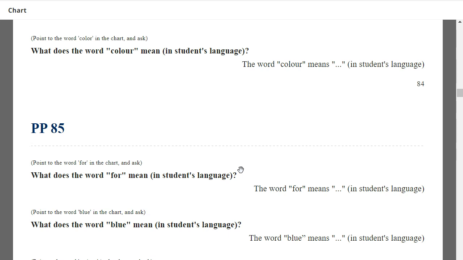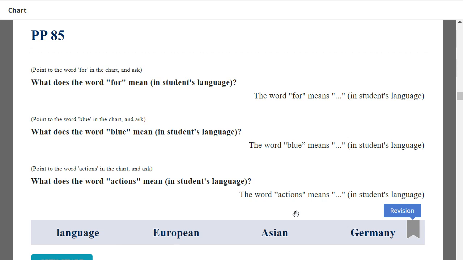What does the word for mean in Japanese? The word for means ために in Japanese. What does the word blue mean in Japanese? The word blue means 青 in Japanese. Very good. What does the word action mean in Japanese? The word action means 行動 in Japanese.